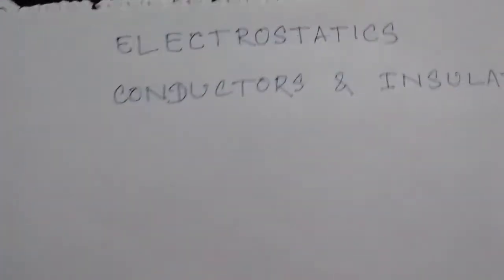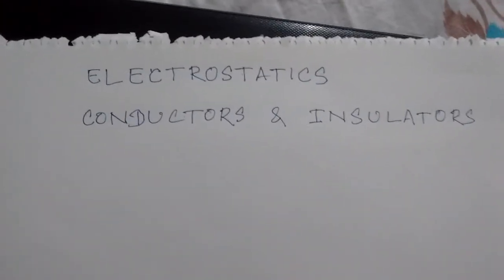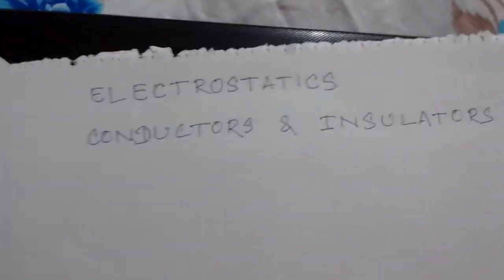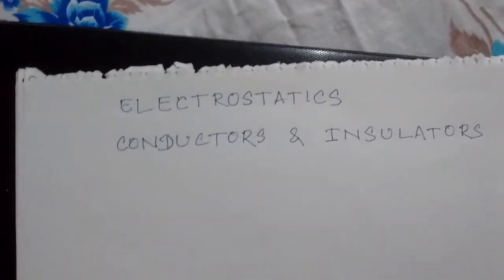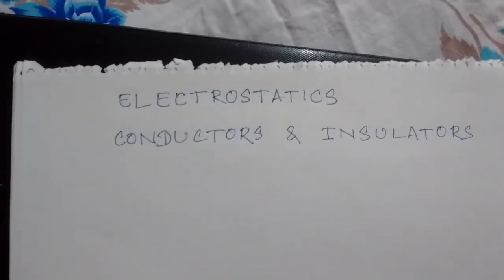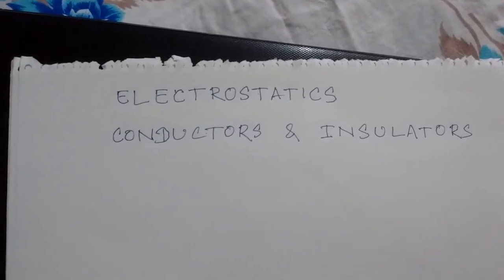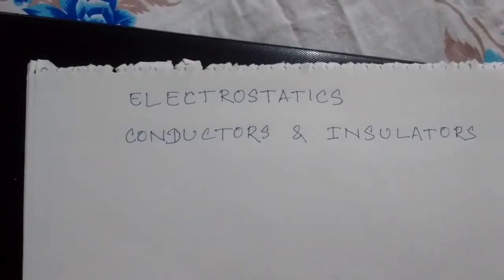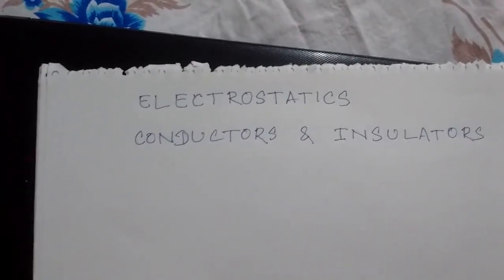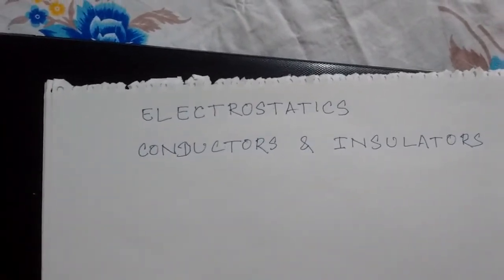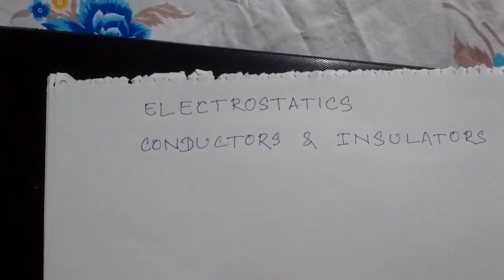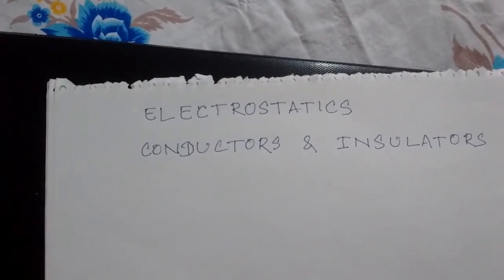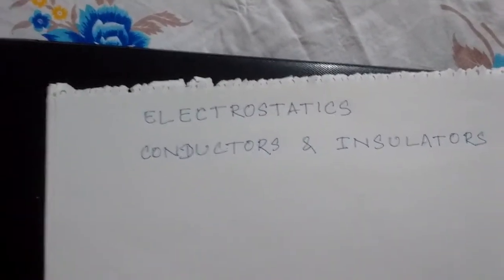Next topic is conductors and insulators. Obviously, you must know that conductors are the substances that allow electricity to pass through them quite easily, like all the metals: iron, cobalt, nickel, copper, gold, etc. Another thing is the insulator. An insulator is a substance that normally does not allow electricity to pass through it easily.